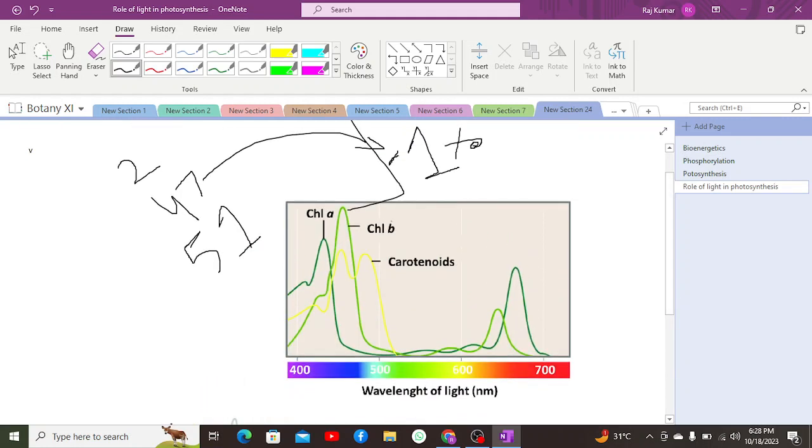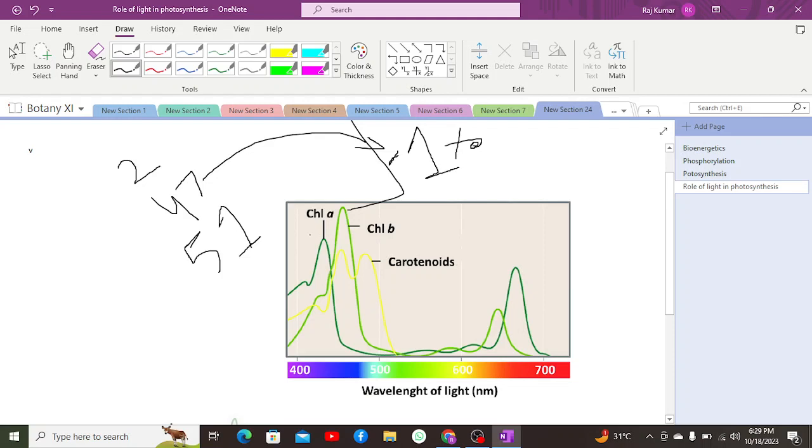For instance, we are having chlorophyll A. Chlorophyll A and B both absorb the maximum amount of blue and red color of the spectrum, whereas they do not absorb green and yellow color, due to which the leaves appear green, because the chlorophyll reflects green light.